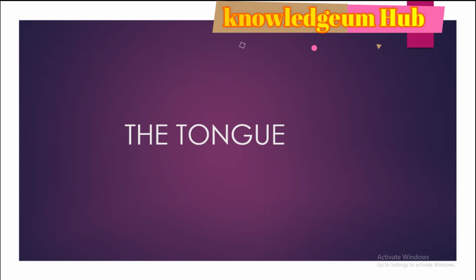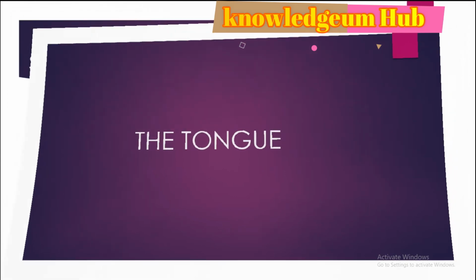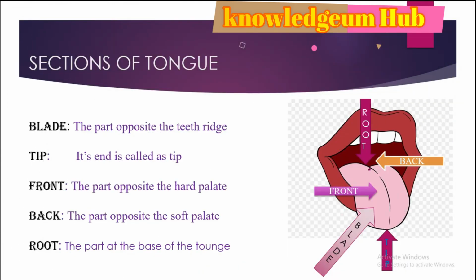Next, we'll study about the tongue. Tongue has some sections. First, there is the blade. Blade is the part opposite to the teeth ridge. Tip is the end of the tongue.